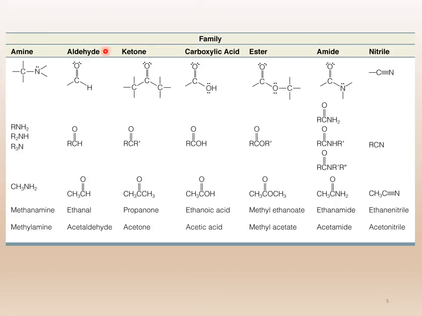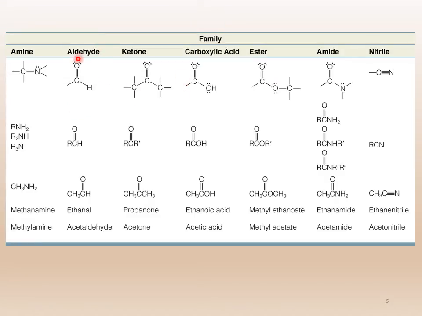Here's the next part, and let me talk about aldehyde first. We'll talk about amine in a second. Aldehyde, ketone, carboxylic acid, ester, and amide. If you look at all of these, they have a C double bond O. In the ether and alcohol, it was a C single bond oxygen. Here it is a C double bond O. These compounds are also called carbonyls. We can talk more about it later on, but for now, you just need to know that the C double bond O is a very different kind of bond. And so in aldehyde, ketone, carboxylic acids and esters, you will find the C double bond O in there.